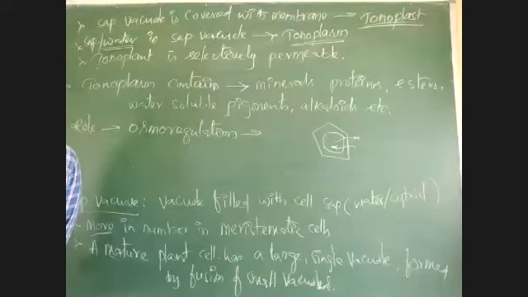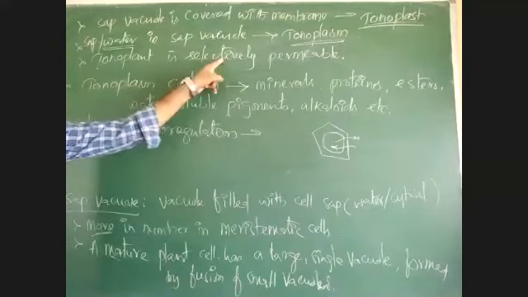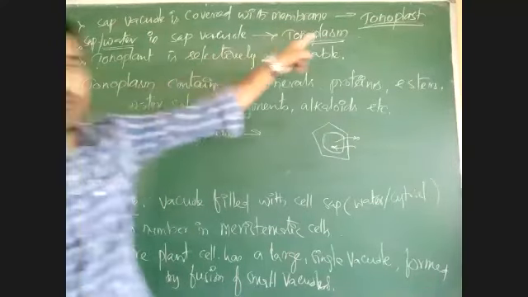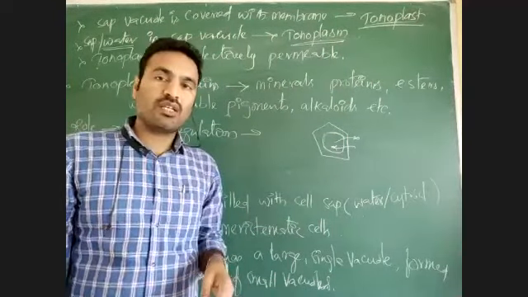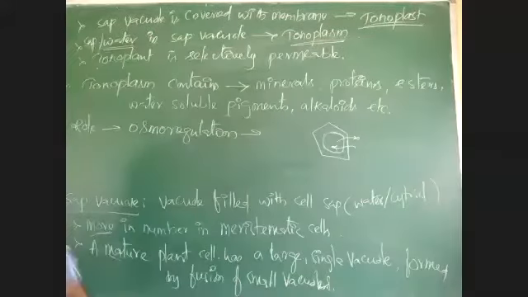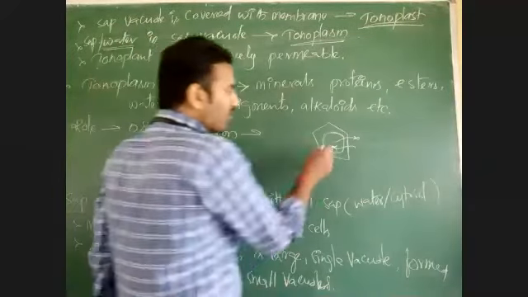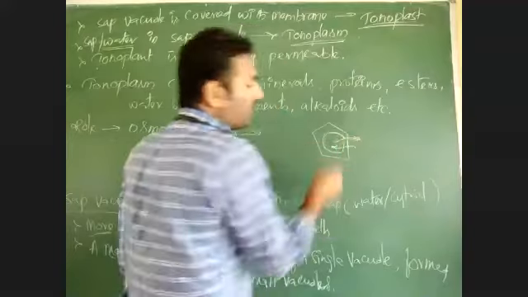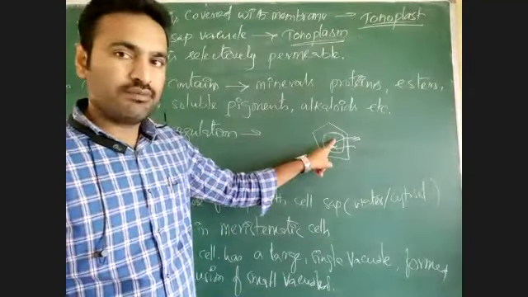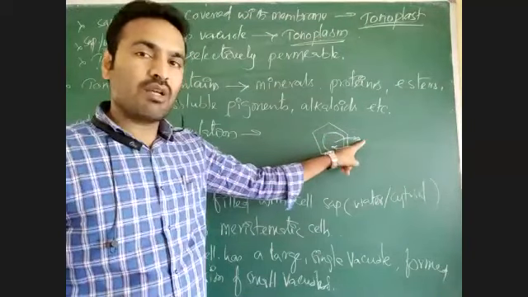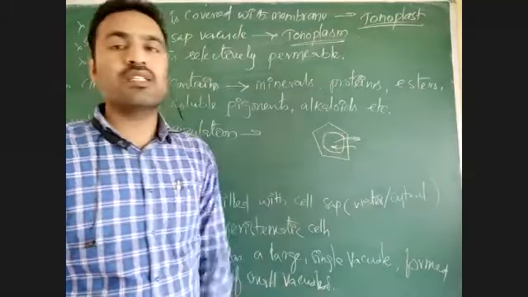Not only water, any substance is carried from high concentration to low concentration through a semi-permeable membrane. This is selectively permeable. The tonoplast membrane is there, and through that membrane there is transport of water. This is called osmosis, but osmosis is a regulated process. Suppose inside the cell there is more water and outside there is less water, then from inside to outside there is transport of water.